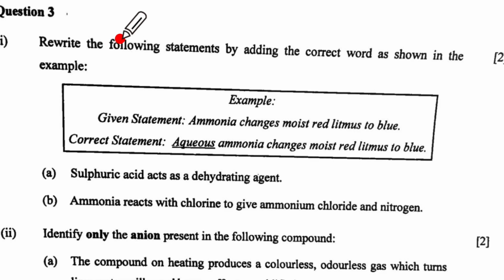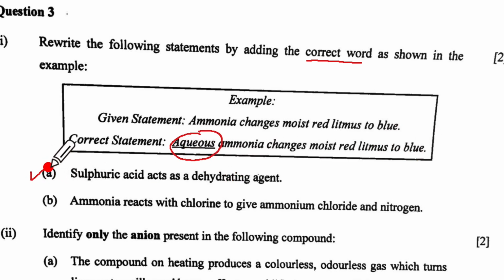Question 3, part 1: rewrite the following statements by adding the correct word shown in the example. And the example is given. If the given statement says ammonia changes moist red litmus blue, then the correct statement is aqueous ammonia changes moist red litmus blue. So we have to add the correct word.